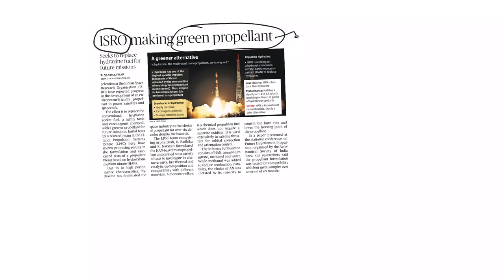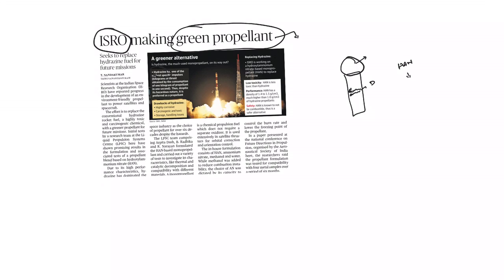Any propellant, how does it have to be? So you know, a rocket carries a satellite, a payload. This payload has to occupy most of the space, and the fuel has to occupy less space. It means it has to be dense, it has to give huge thrust for a unit of mass. So the scientists are researching this kind of propellant. As of now, they are using a propellant called hydrazine. Now they have found a new propellant which is called hydroxyl ammonium nitrate, HAN.